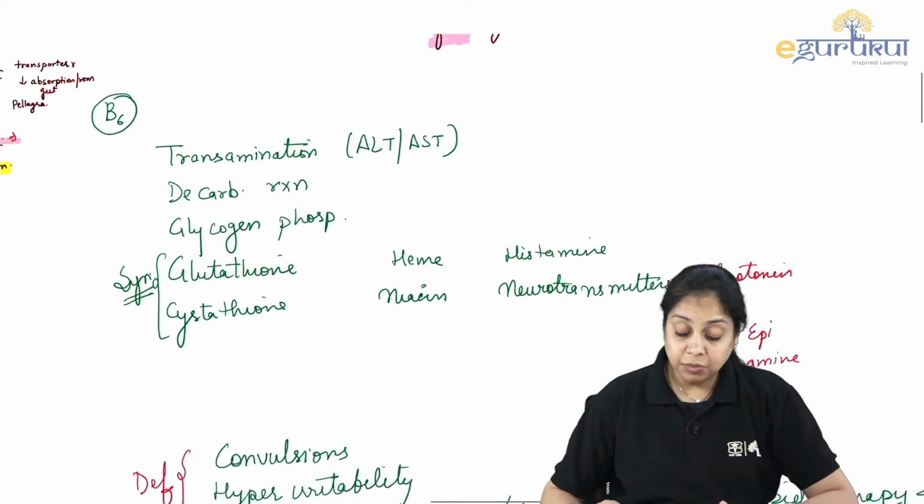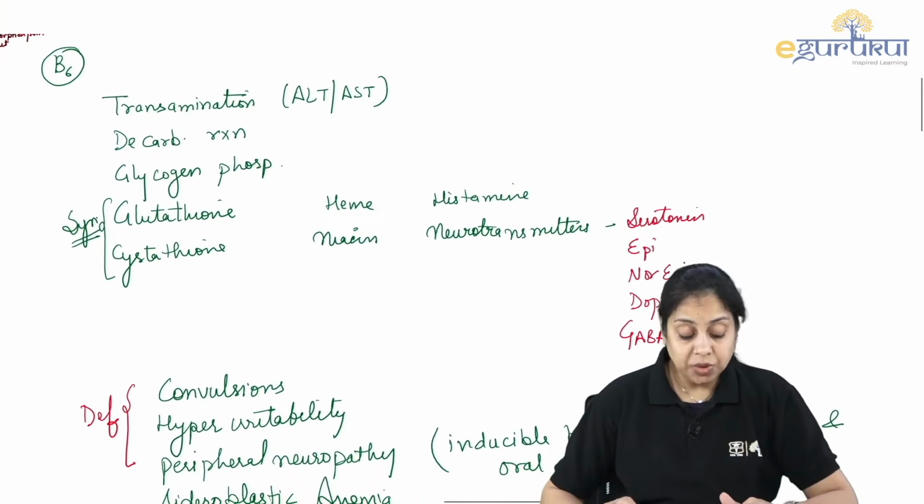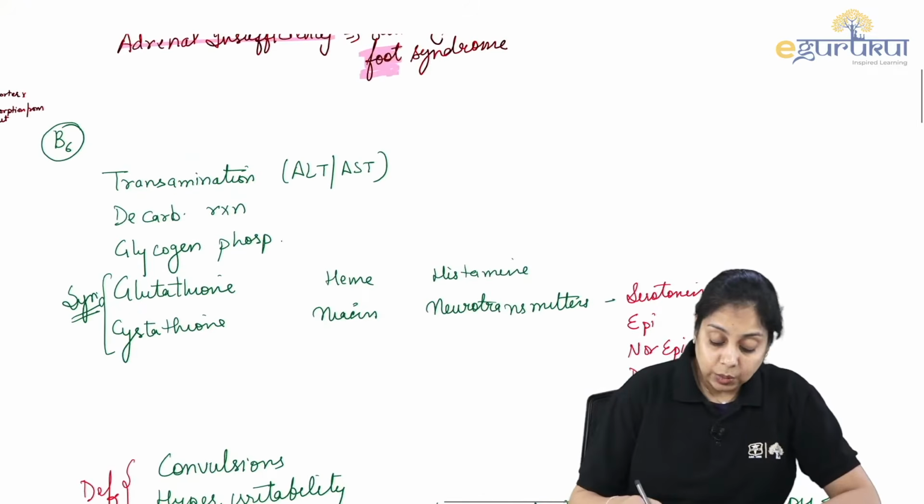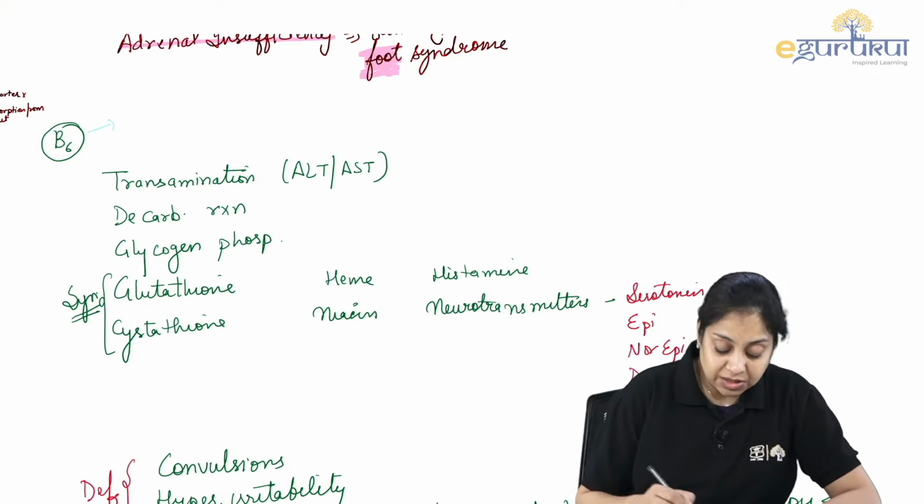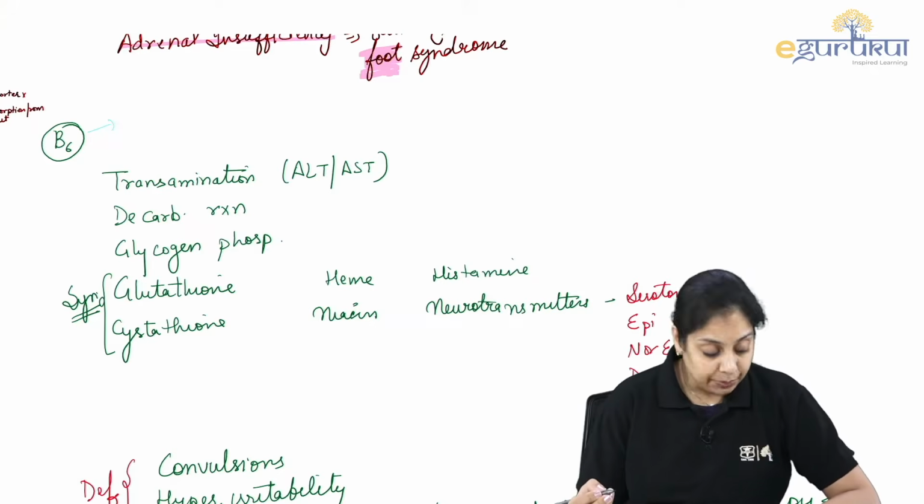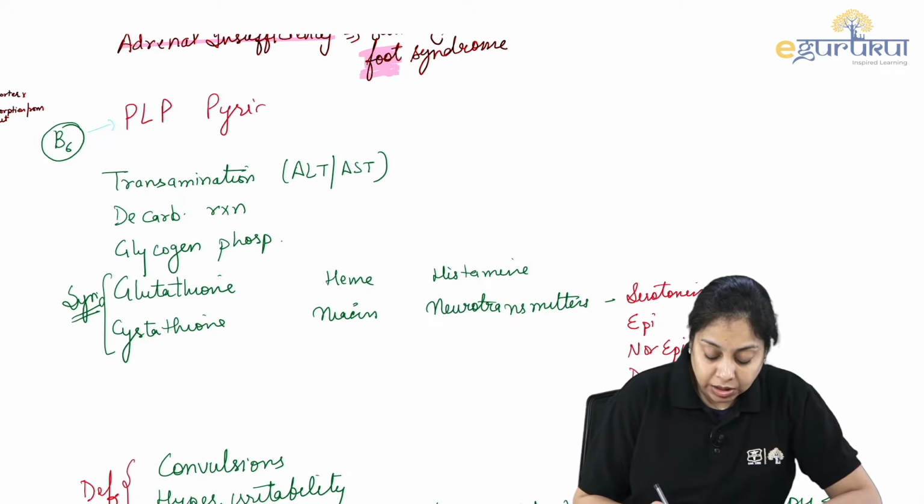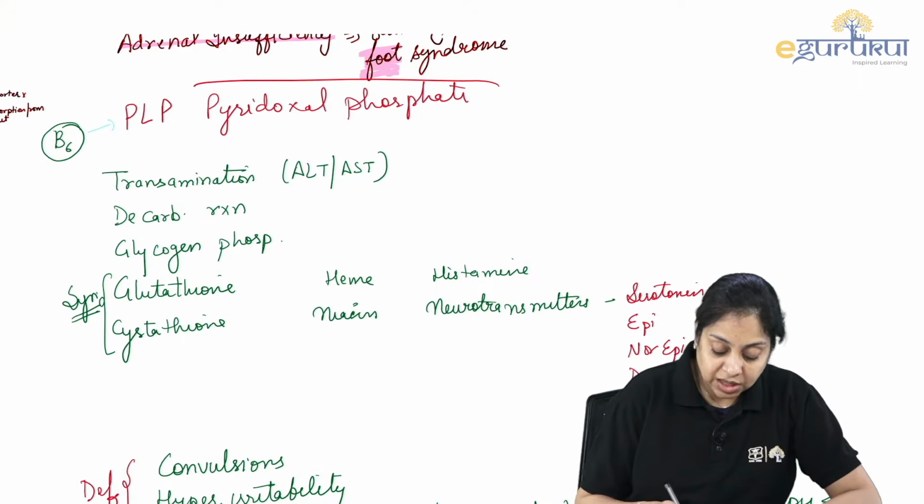Vitamin B6, very, very important enzyme. So many pathways, so many enzymes, they need the vitamin B6. What is vitamin B6? Vitamin B6 coenzyme form is PLP, right? We know about that. PLP stands for pyridoxal phosphate. That is a coenzyme form.